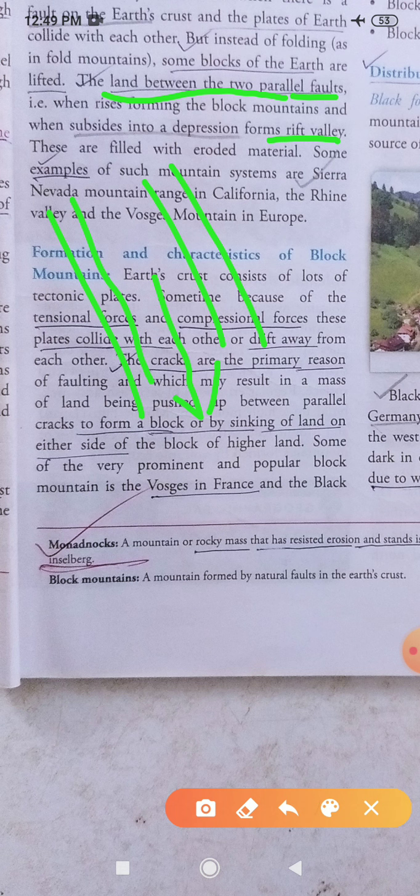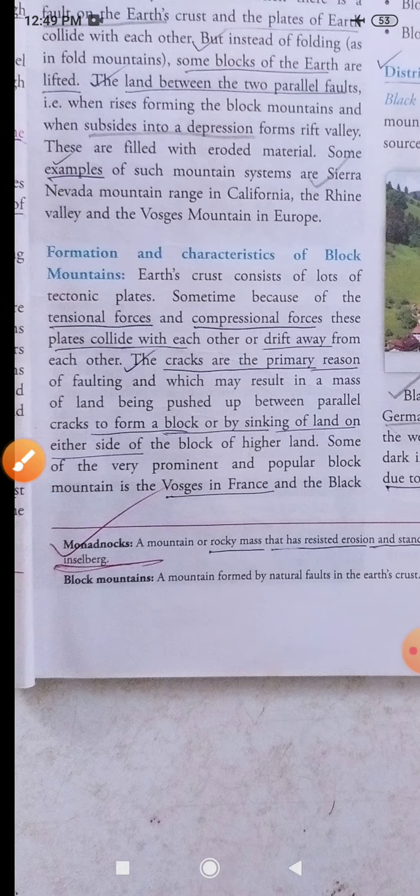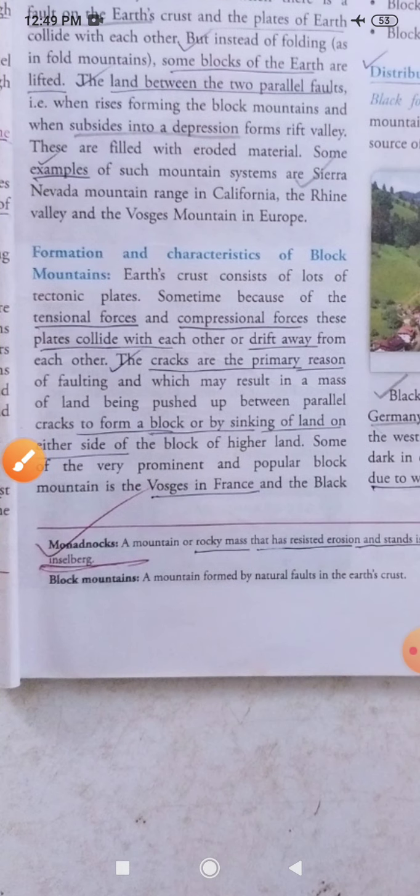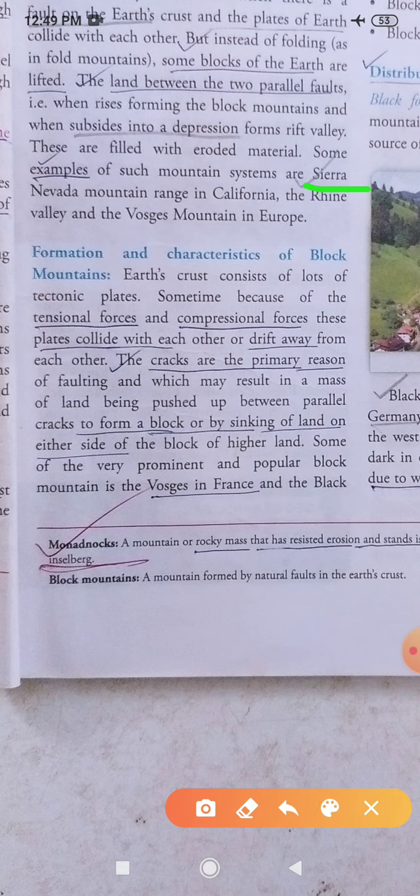Examples of block mountains are given here. One is the Sierra Nevada mountain in California, and California is found in North America. Similarly, the Rhine Valley is a lowland valley, and there is a mountain called the Vosges mountain in Europe.